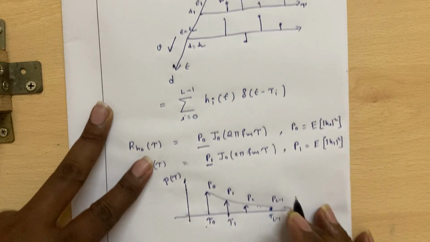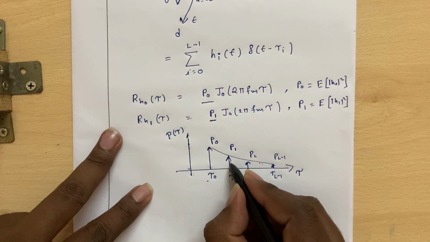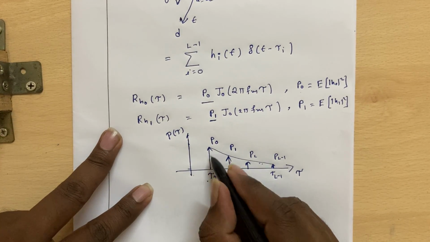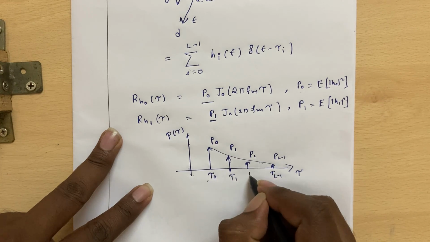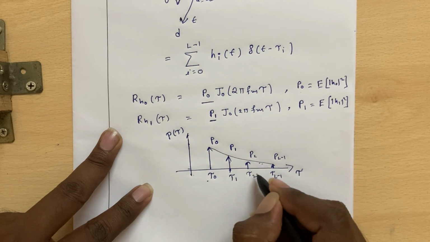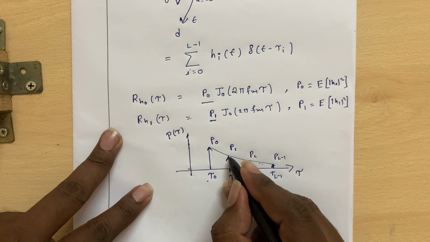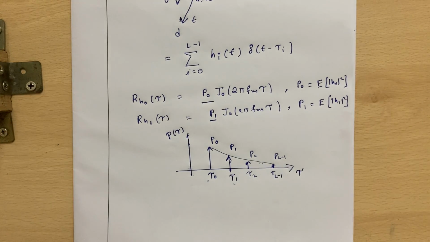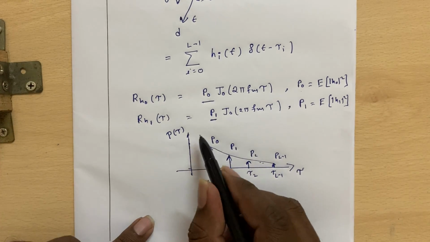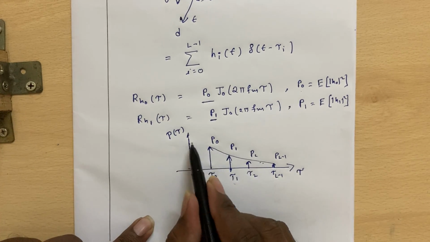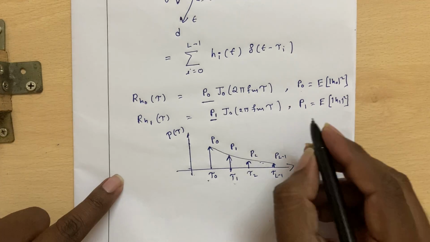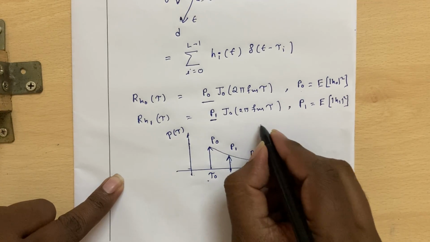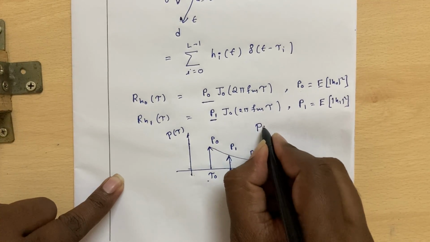So the average power will definitely be less than the average power for tau naught delay. Similarly, the average power for tau 2 delay will be less than the average power for tau 1 delay. Like that, you will have some decreasing function in this kind of chart where you plot average power versus delay. This chart we call a power delay profile.